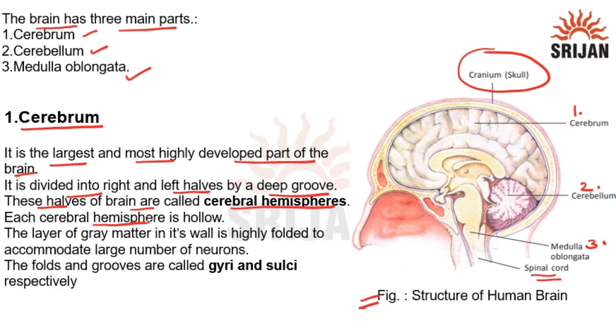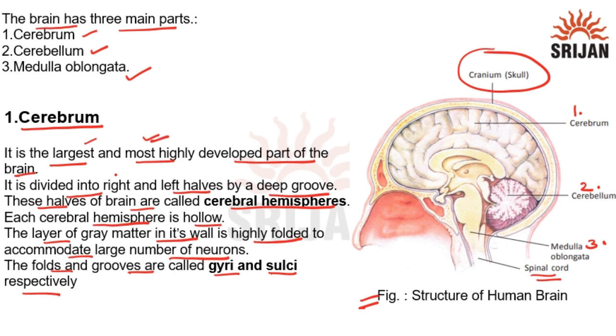Each cerebral hemisphere is hollow. The layer of gray matter in its wall is highly folded to accommodate large number of neurons. The folds and grooves are called gyri and sulci respectively. So, cerebrum is the largest and most highly developed part of the brain.